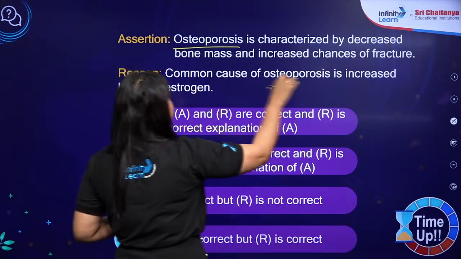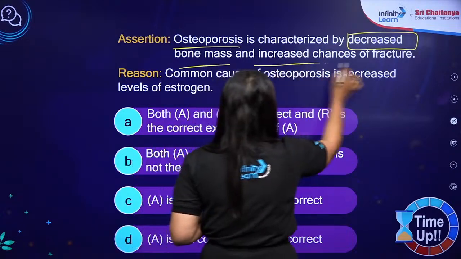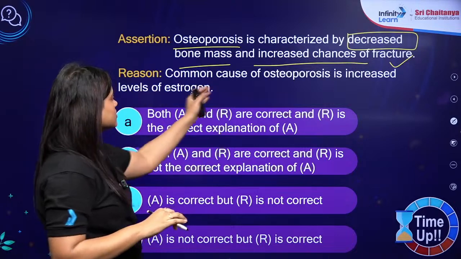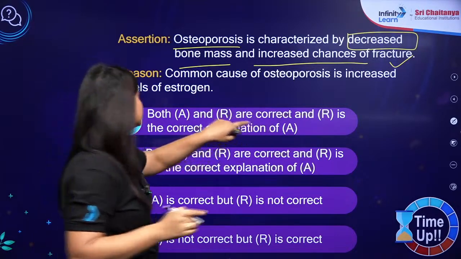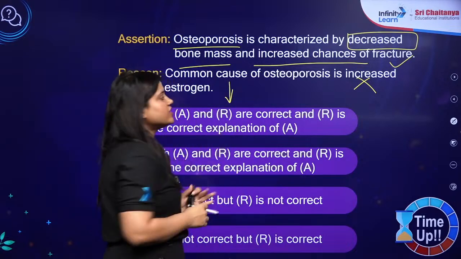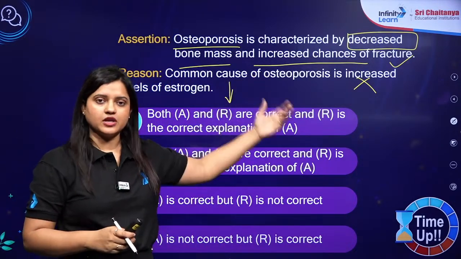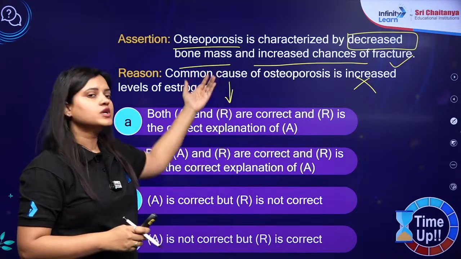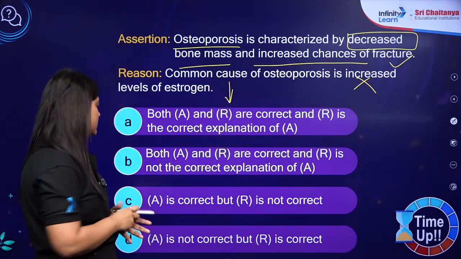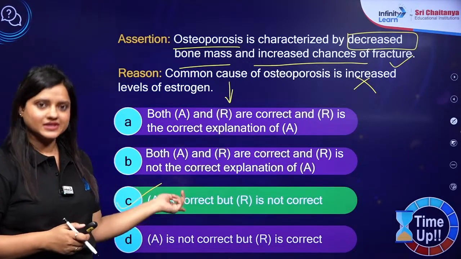Osteoporosis is characterized by decreased bone mass and increased chances of fracture. This is right. Now, common cause of osteoporosis is increased, wrong, level of estrogen. So, estrogen level reduces, specifically in women after menopause, and that leads to the risk of osteoporosis. Okay. So, assertion is true, reason is false, correct answer should be C.